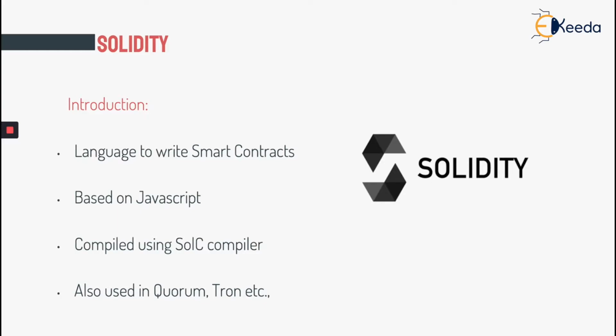Given that Solidity is a very simple language, it does not have a lot of the functionalities that regular programming languages have, because Solidity is only running inside the blockchain and it is one of the most efficient and, let's say, the most feature rich within the blockchain space. But compared to regular programming languages like JavaScript, Python, etc., it's a very small language. It also uses the Solc compiler. Solc, as the name suggests, is the Solidity compiler. And what this compiler does is convert the human readable language that you write the smart contract in to a machine readable language.